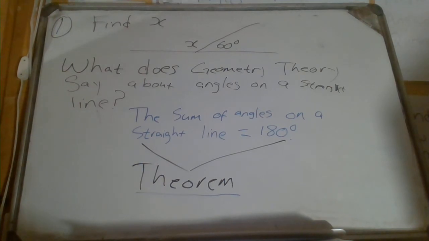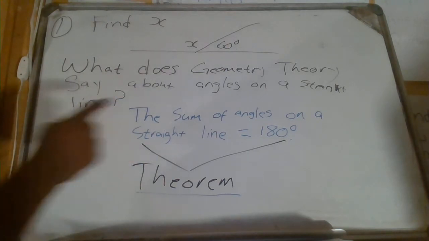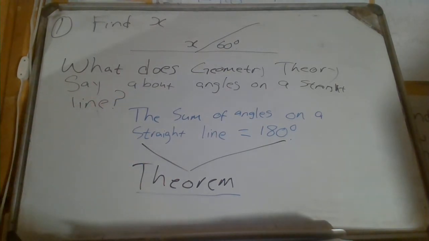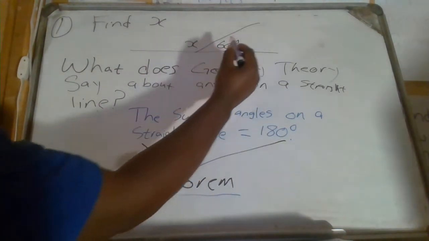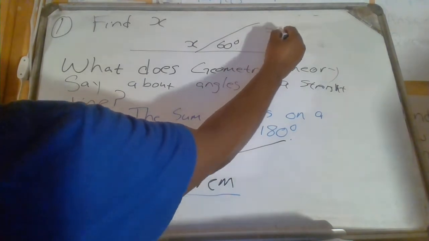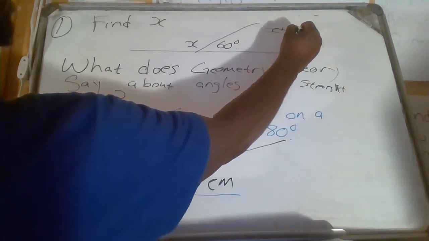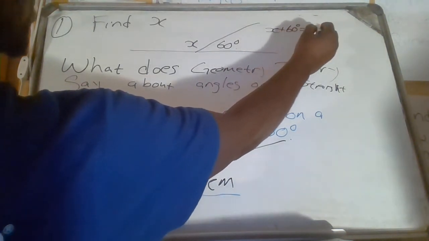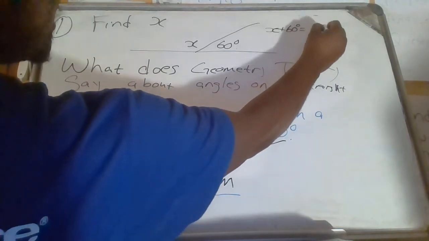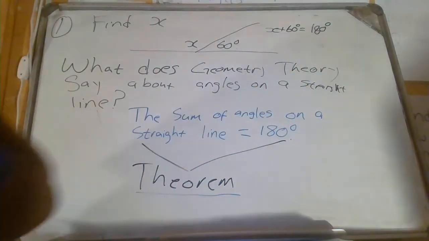Okay? Now, how are you going to use this theorem? That is question number 3. How to use a theorem. Okay? So the theorem says the sum. So what I'm going to do is I'm going to say, okay, x plus 60 degrees is equal to what? 180 degrees. Okay?